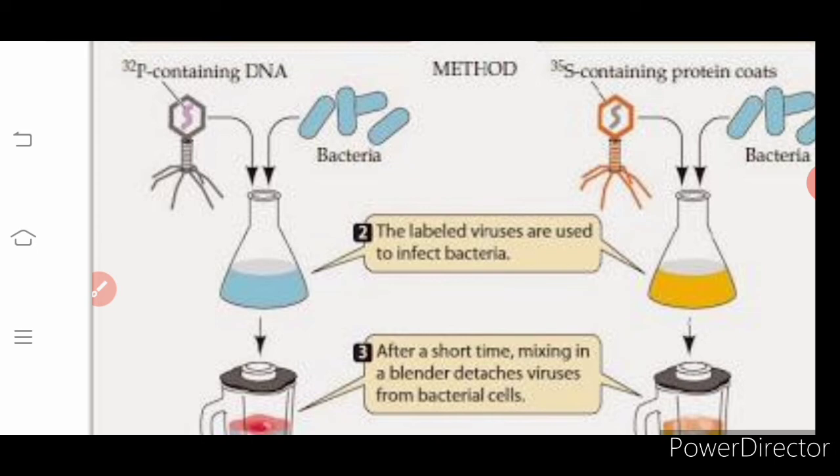Okay. In the medium in which the viruses are growing, you have to add P32. It is a radioactive substance, so it has the capacity to go towards the DNA. It is the basic nature of that radioactivity to attach with the DNA. Next, that is a labeled virus. That is called the labeled virus now.